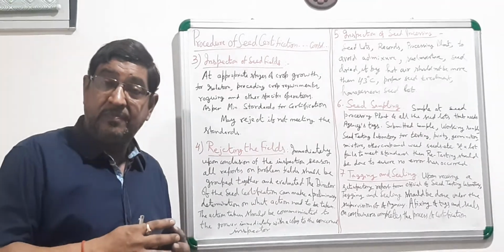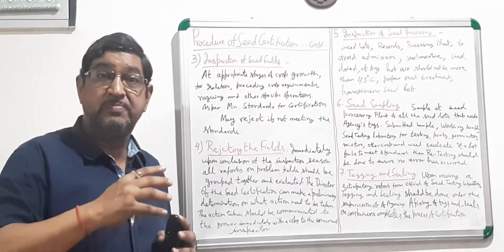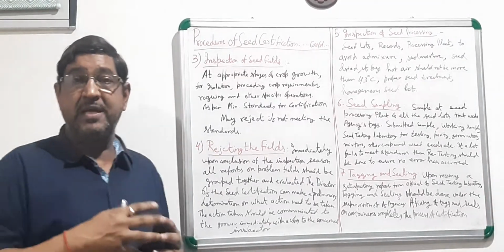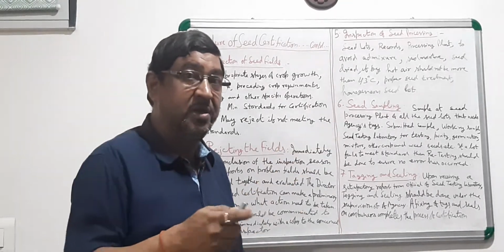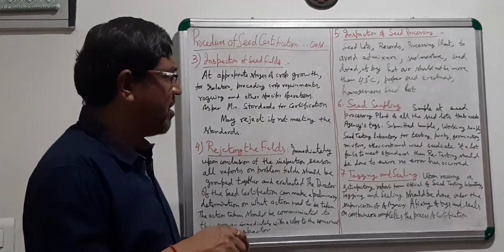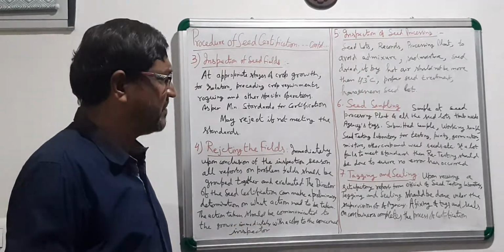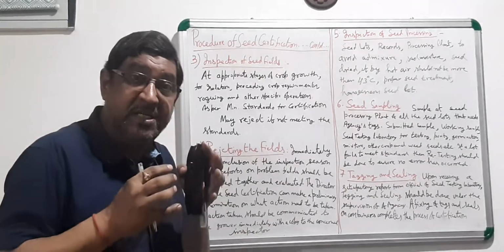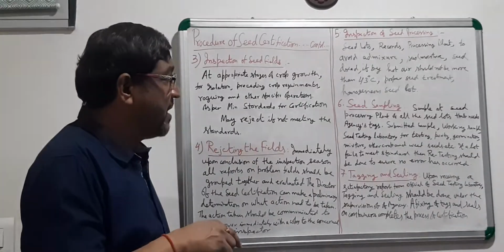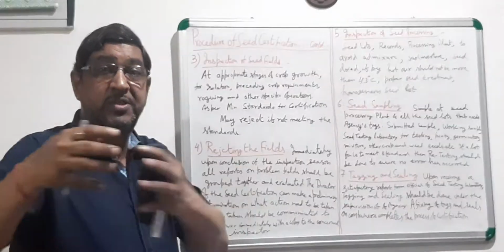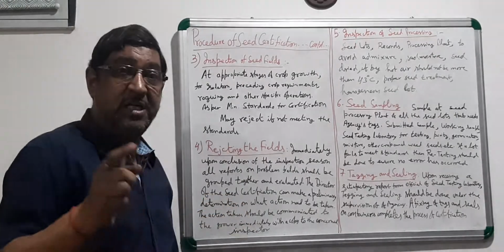The moisture of the seed lot has to be seen, and if it has been dried by air dryers, the hot air temperature should not go beyond 43 degrees Celsius. Whether proper seed treatment is done after processing, and whether the seed lot is homogeneous or not. All these things have to be decided by the seed certification officer.